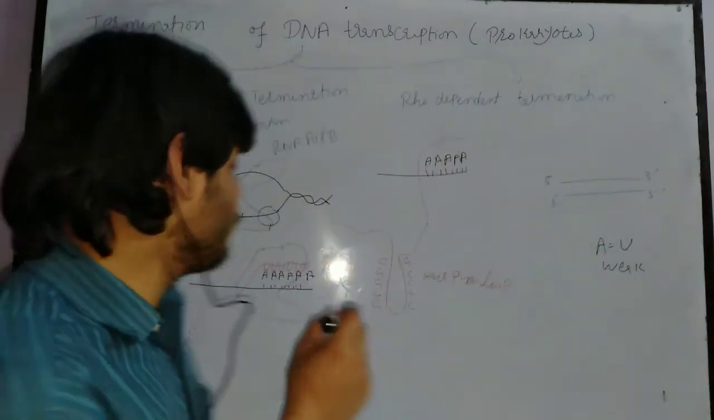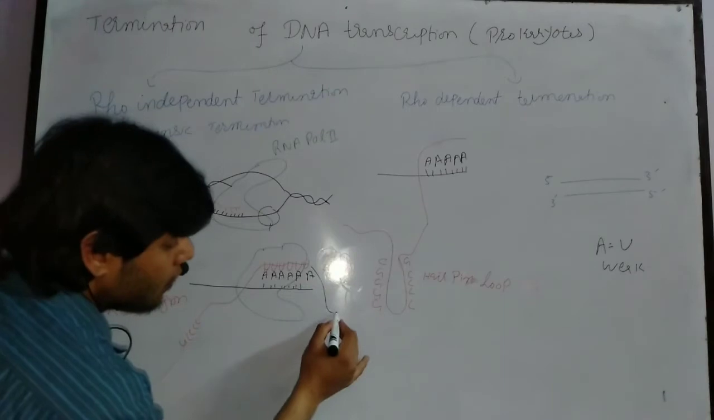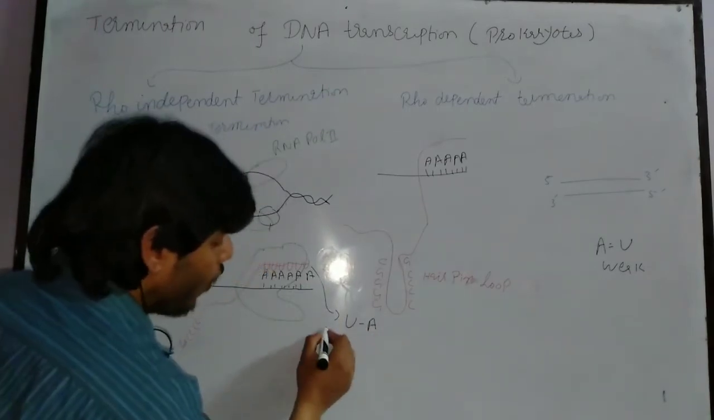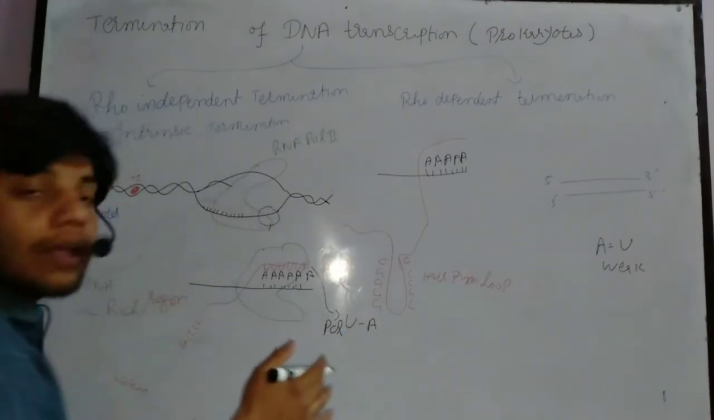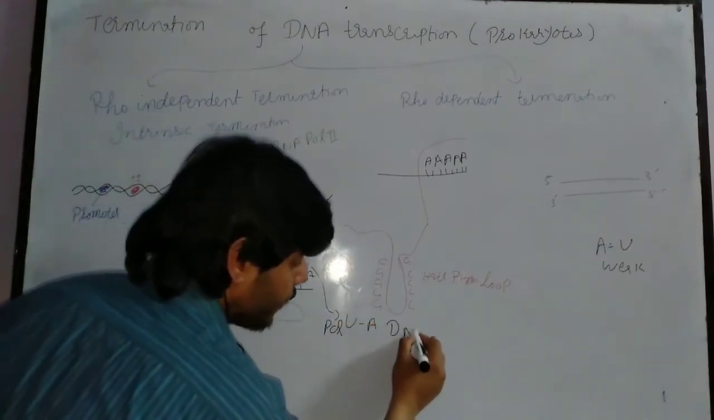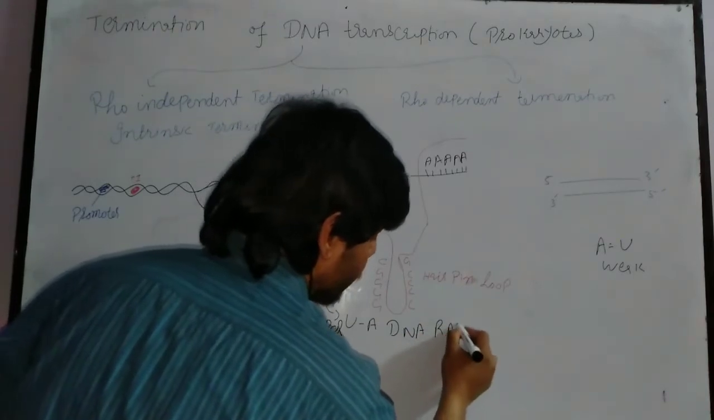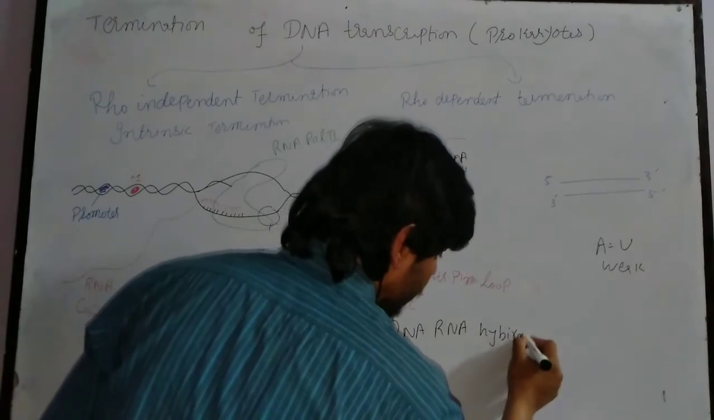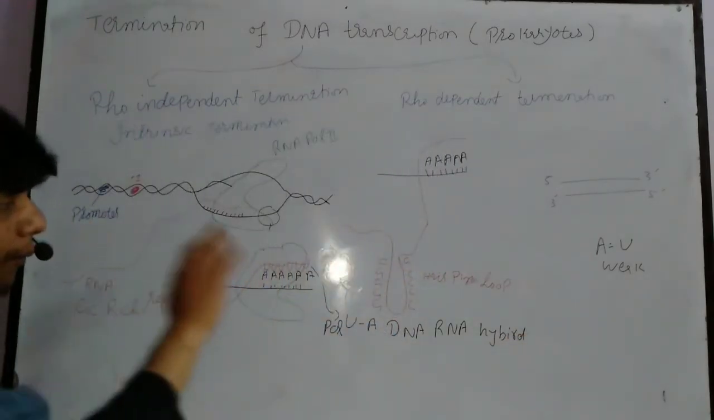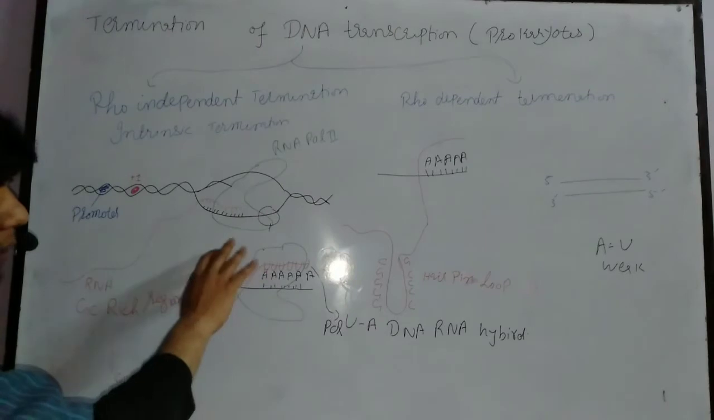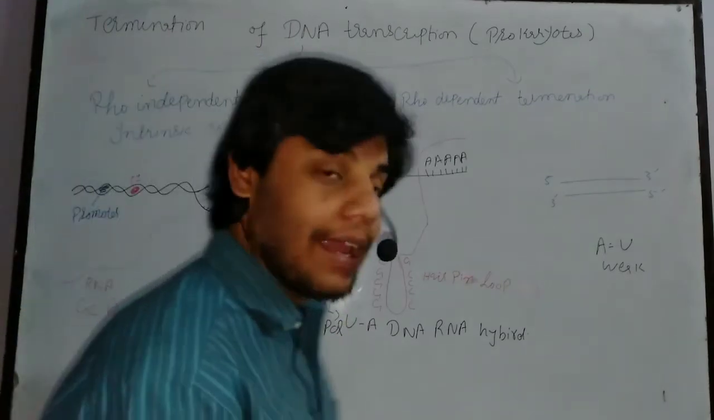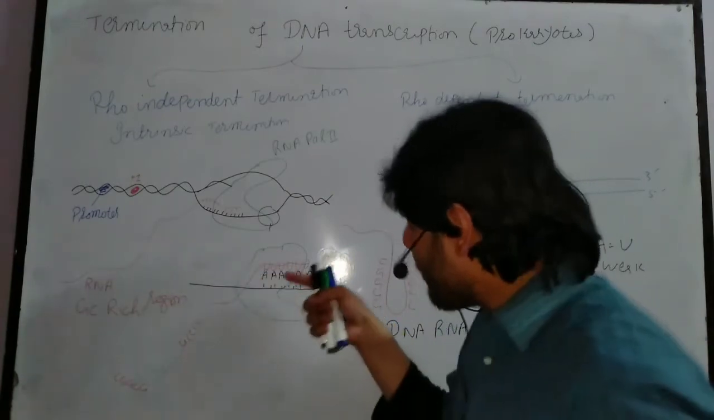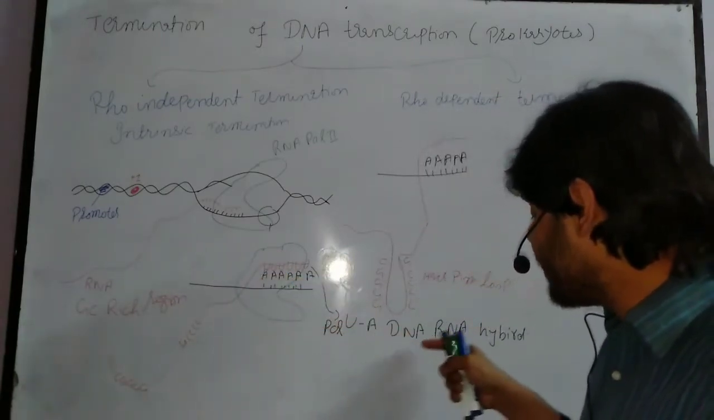So this area is called UC. This area is called uracil and adenine, polyuracil and adenine DNA-RNA hybrid. So when we are at that specific position, at the polyuracil and adenine DNA-RNA hybrid, this is called the polyuracil adenine DNA-RNA hybrid.